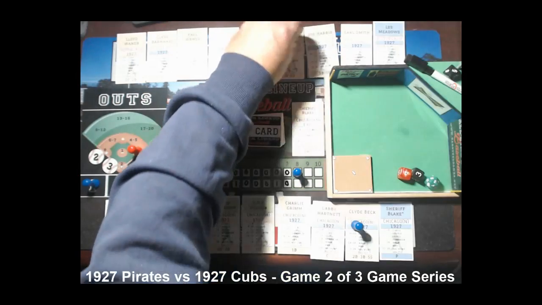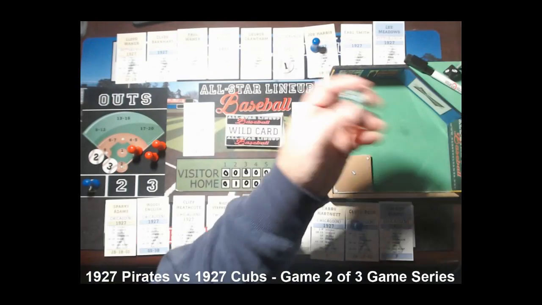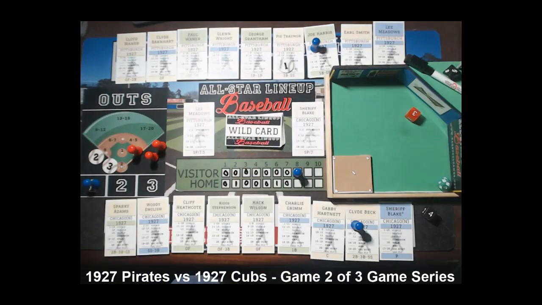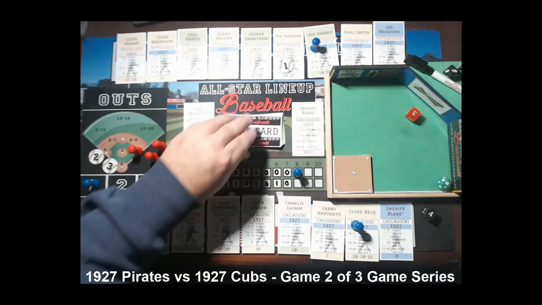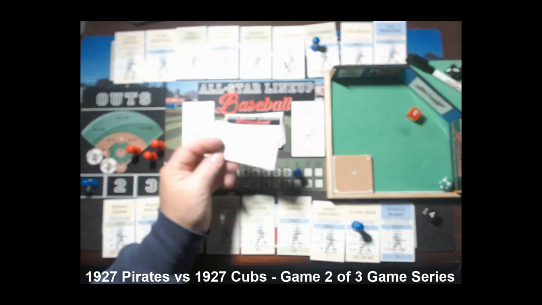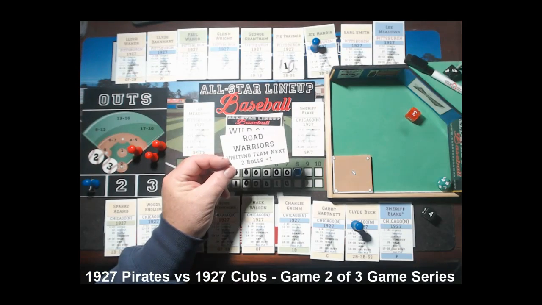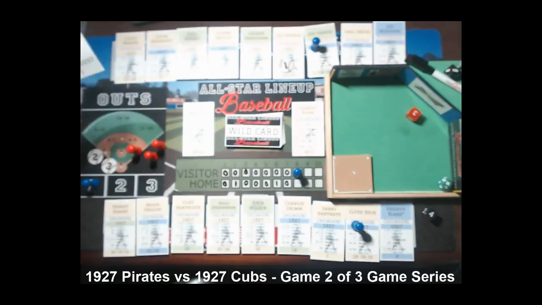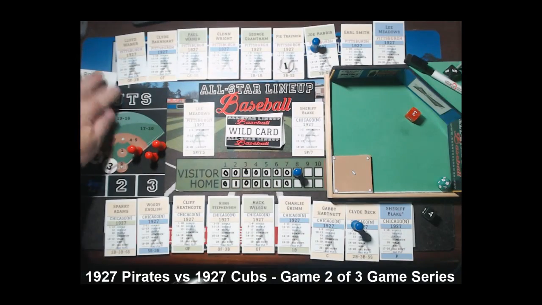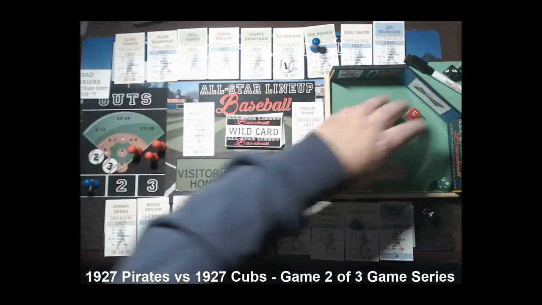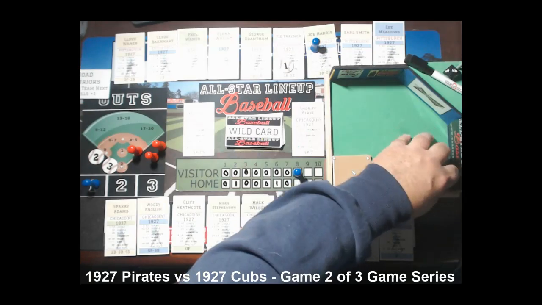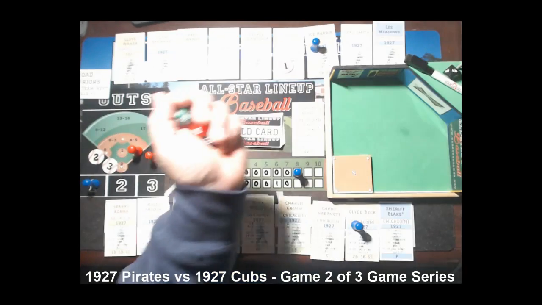All right, we got Joe Harris coming up. He's green rated, so he's +1. +1 means they were even. We're going to draw a wild card. Road Warriors, visiting teams, next 2 rolls are +1. All right, that's Pittsburgh. So put that up there so I remember it. And we're going to roll again. So he's +1, now he's +2. Harris is.